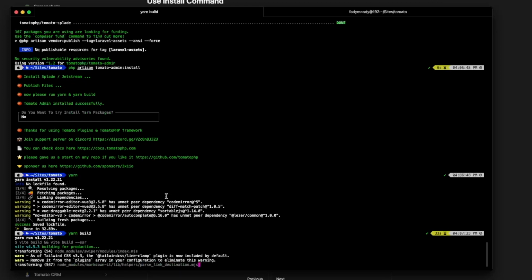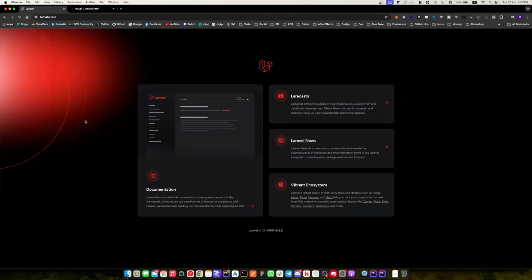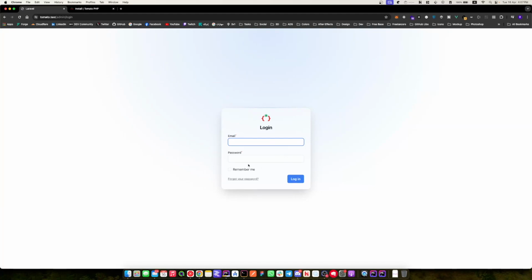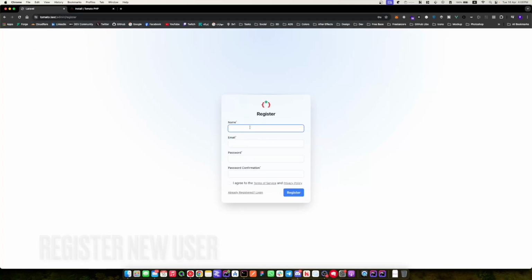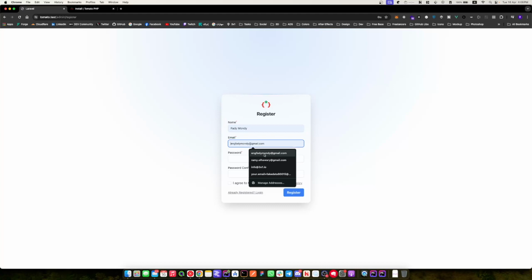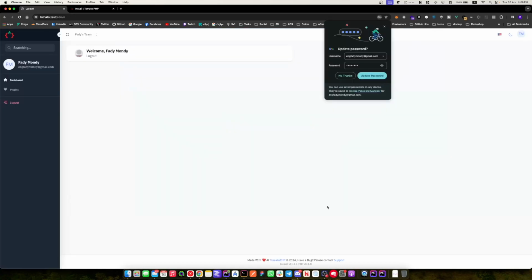And now everything is working fine. So let's refresh. We have Tomato here. If you click here, we can find the login screen. So we need to register. Let's register a new account, and I'll agree and register.